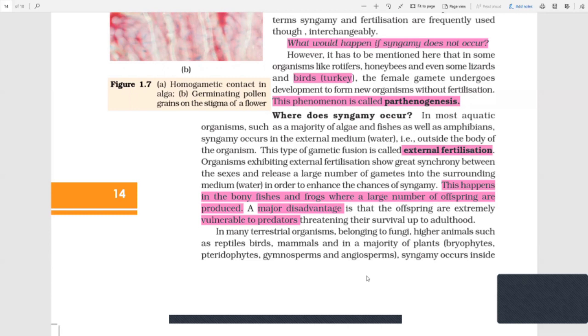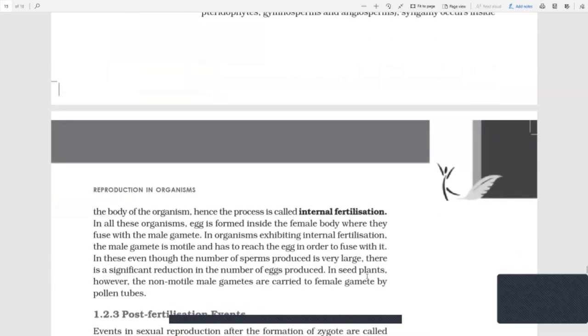Then there is the second, internal fertilization. In many terrestrial organisms belonging to fungi, higher animals such as reptiles, birds, mammals, obviously human beings, and the majority of plants, pteridophytes, gymnosperms, angiosperms, syngamy occurs inside the body of an organism, and hence the process is called internal fertilization. In all these organisms, the egg is formed inside the female body where it fuses with the male gamete. Let's take the scenario of human beings only. The egg is inside the body and the sperm has to travel inside the female body and fuse with the egg to form the zygote.